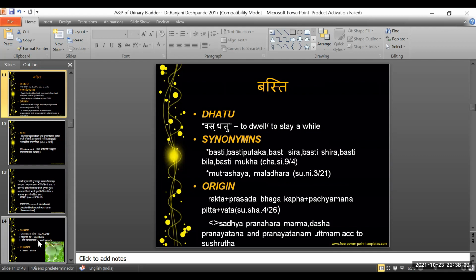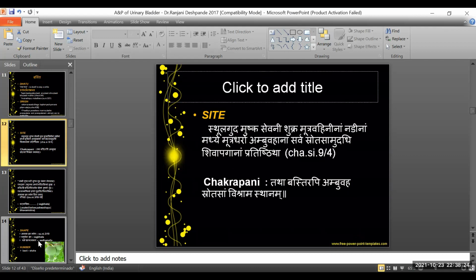So Mutrashaya or the Basti is one such organ wherein if there is a strong blow or a strong injury to the same, it could also prove fatal. That is what Acharyas are trying to quote here. With respect to the site of Basti, Acharya says, Basti is between the Stula Guda, Mushka, Sevani, Shukra, Mutravahini Nadinam Madhye, Mutrashayo, Ambuvahanam, Sarvasrotaha, Samudadi, Shivapaganam Pratishtita.